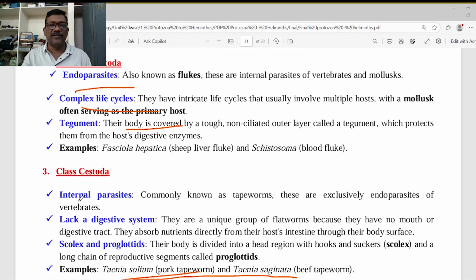Class Cestoda, those are also internal parasites. There is no particular digestive system, circulatory system, or respiratory system. No system is present in the parasites, Trematoda and Cestoda, because there is no need of a circulatory system, as there is no transportation. There is no need of a respiratory system, because they are living in the small intestine. They are living in the blood. There is no oxygen in the blood and in the small intestine. They have to live in anaerobic conditions.